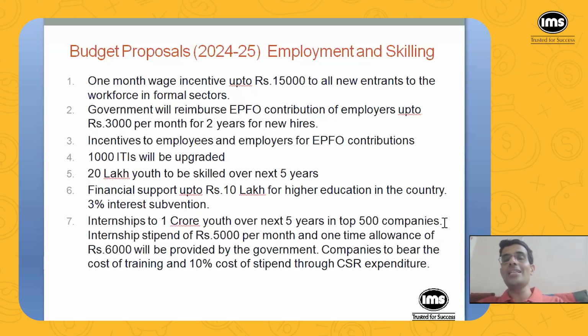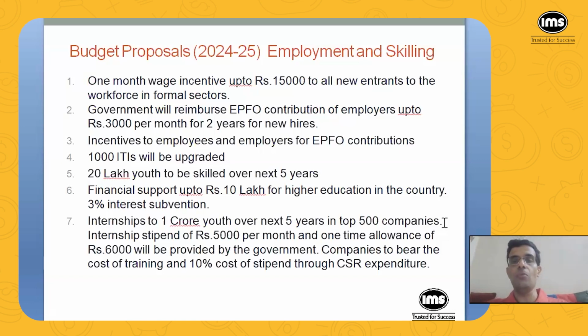Now, I don't know what is the definition of top 500 companies and on what basis government is going to select those top 500 companies, whatever it is. But internship stipend of 5,000 rupees per month and one-time allowance of 6,000 rupees will be provided by the government to those interns, to total 1 crore over next 5 years. Okay? And then companies to bear the costs of training of those interns and 10% cost of stipend through CSR